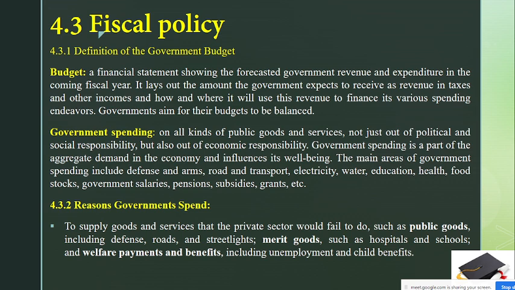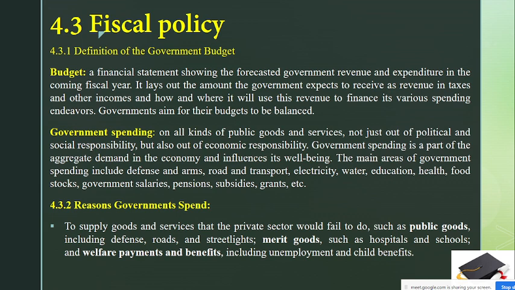Simply put, look at what we are doing. We are making a budget. Let's say the government will spend 1 billion on the province of Punjab. Now the other question would be where they will get the money.